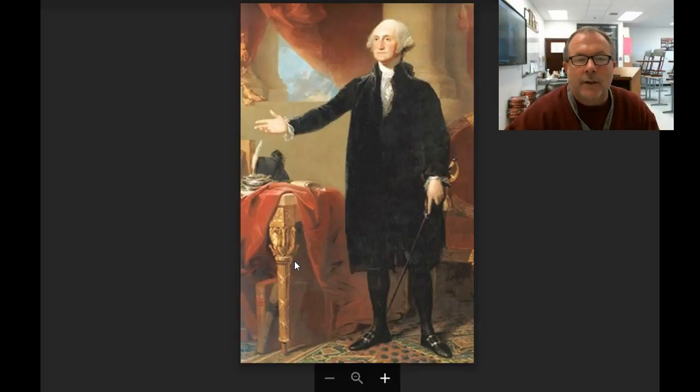The main thing you need to know about George Washington was that he set some precedents as president. Precedents are examples for future presidents to follow. These were the type of things that were not included in the Constitution. For instance, he chose not to wear a military uniform, but yet wear a sword at his side.